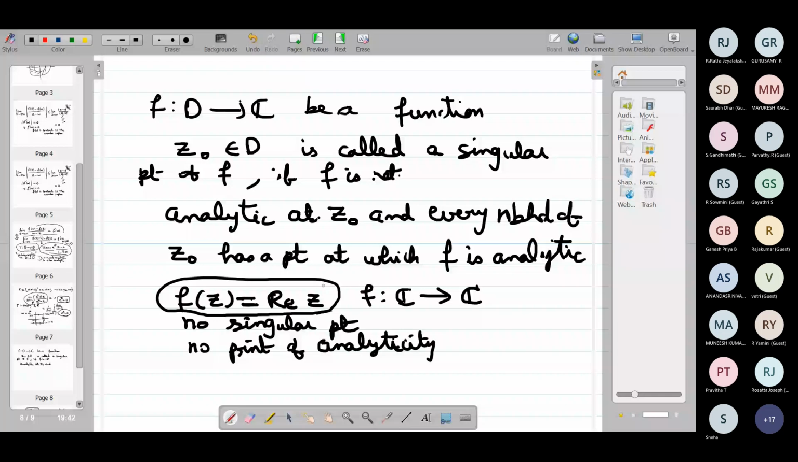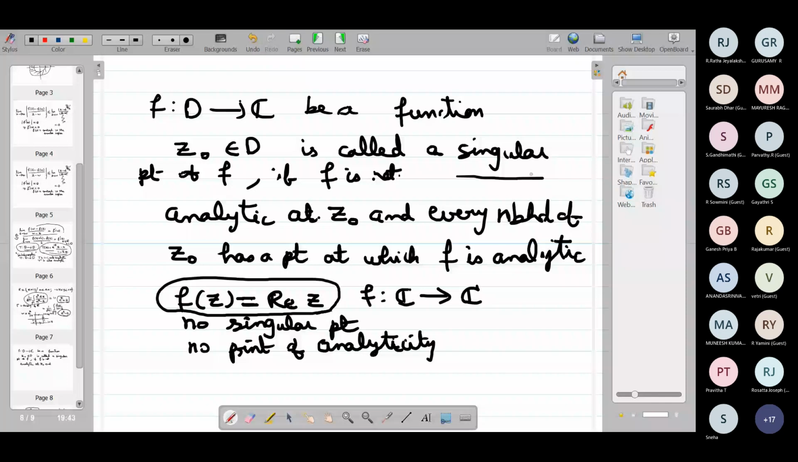Please remember this. Many people will think that every point in the entire complex plane is a singular point of this function f of z is equal to real of z. Not like that. This is the definition of singularity or singular point of a function. At that point, the function should not be analytic, and every neighborhood of that point should have a point at which the function is analytic. Is that clear now, everyone?